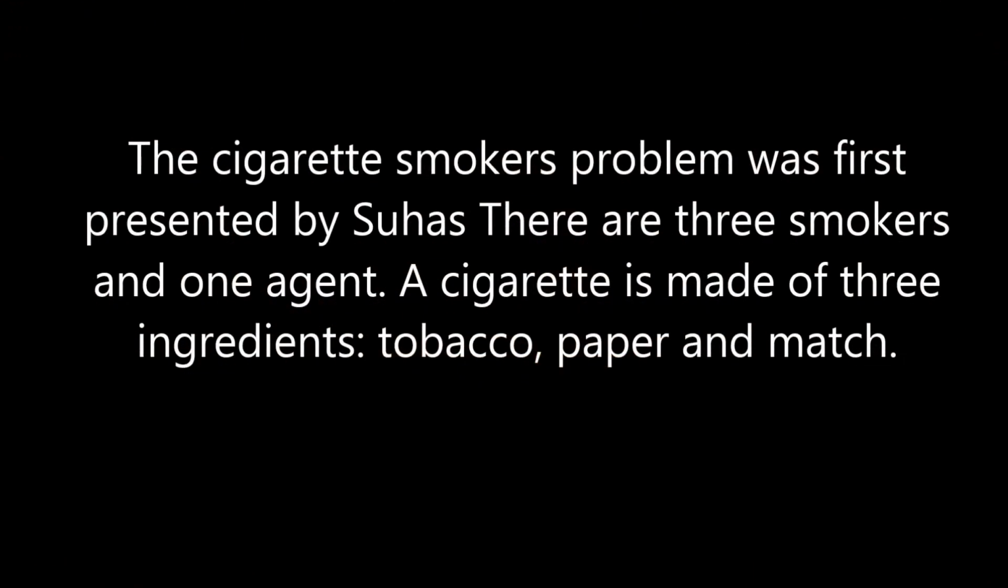The cigarette smoker's problem was first presented by Suhas Patil. There are three smokers and one agent. A cigarette is made up of ingredients: tobacco, paper, and matchbox. Each smoker has an infinite supply of one ingredient, and the agent has a supply of all ingredients.